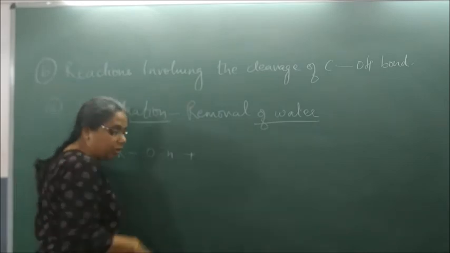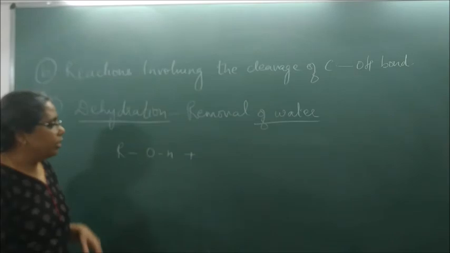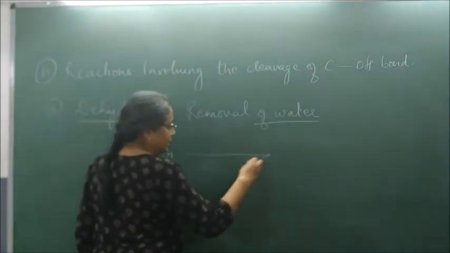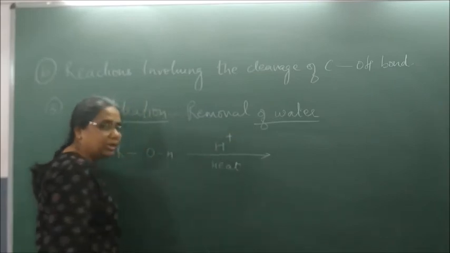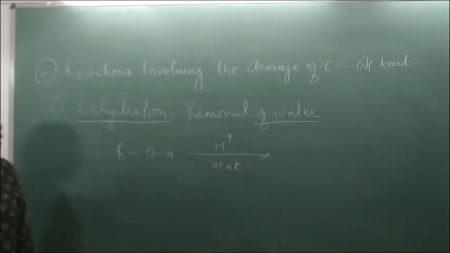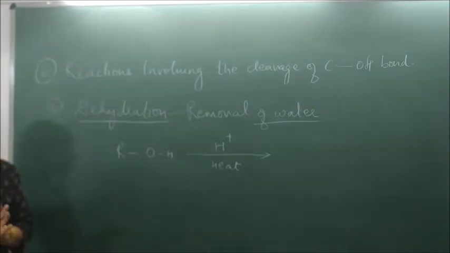I remove water from it. How do I remove water? When I heat it, in the presence of concentrated H2SO4, there is removal of a water molecule. So water will be removed and an alkene will be formed.